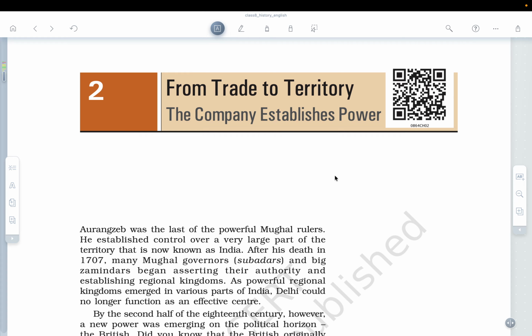Today we'll be discussing the next chapter from Modern India of Class 8 History NCERT. So before I begin, I would like to recap what we have already covered in the first lecture.